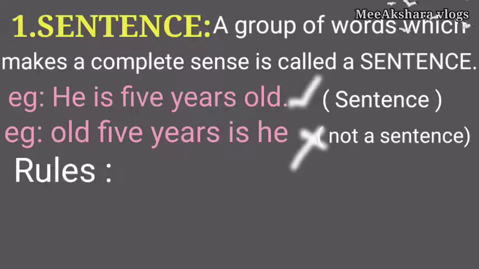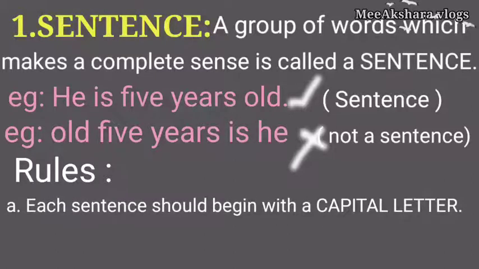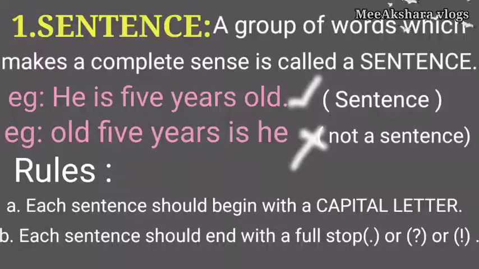There are some rules we should take care of while writing a sentence. The first one is each sentence should begin with a capital letter, and the second point is each sentence should end with a full stop or question mark or exclamatory mark. So I think you all understood what is a sentence, right? Now let us discuss what is a predicate and what is a subject.